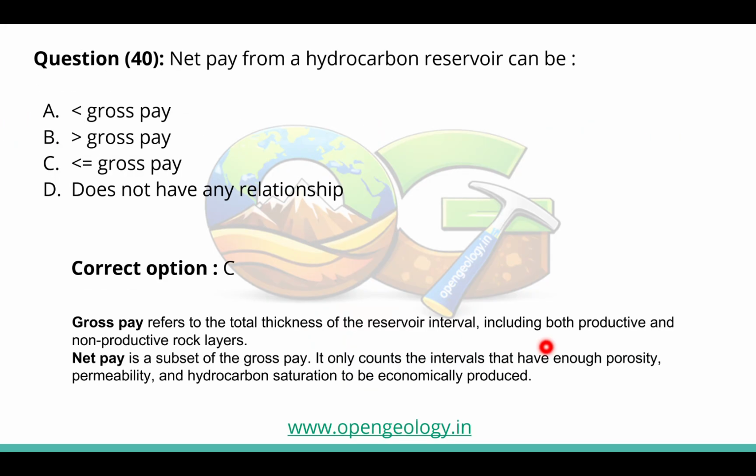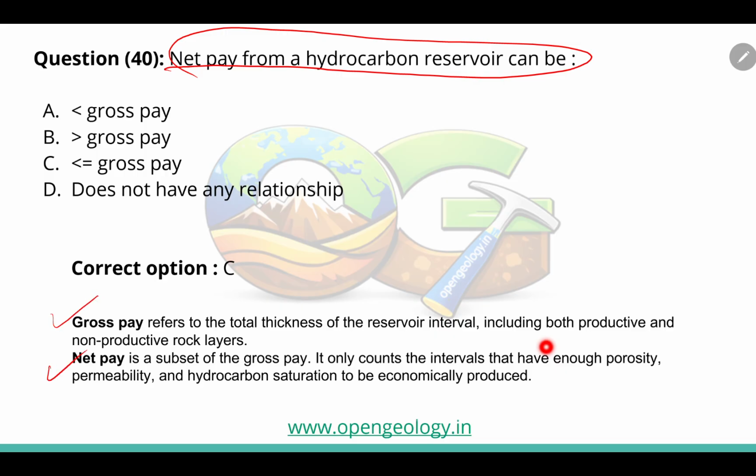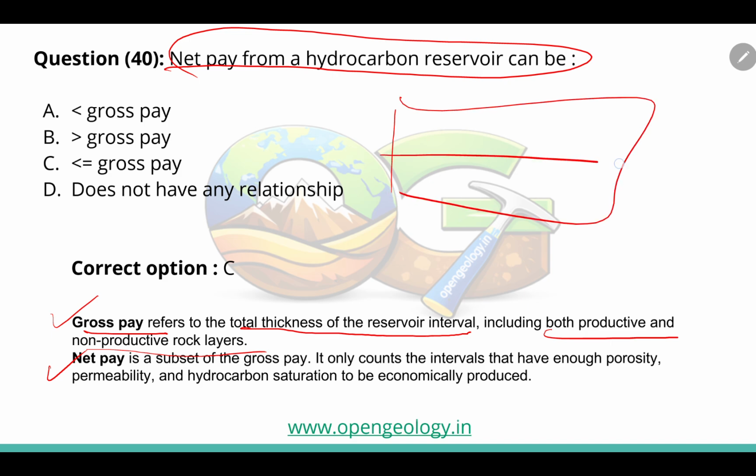Now the last question of this video is, net pay from hydrocarbon reserves can be what? So let's understand what gross pay and net pay are. Gross pay refers to the total thickness of the reservoir interval, including the productive and non-productive rock layers. So let's say you have a reservoir, it may consist of a non-productive layer like this, and you have the productive layer.